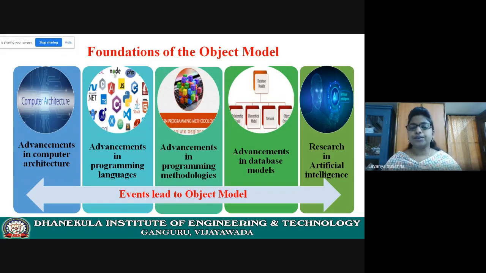Now let us see, today's topic is foundations of object model. Listen carefully. Before discussing the foundations of object model, let us see the events that led to the object model. Before that, I need to question you. Why are you using object oriented decomposition?